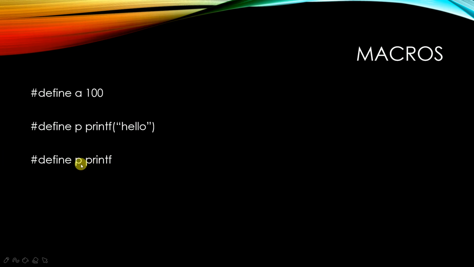In the last one, every p in the program will be read as printf. So if you want to print something, you just give p, bracket, the value of a is so and so. So these are macros. Okay.